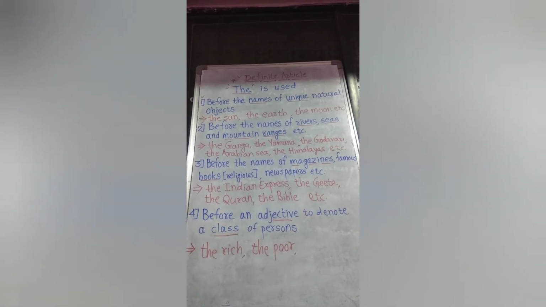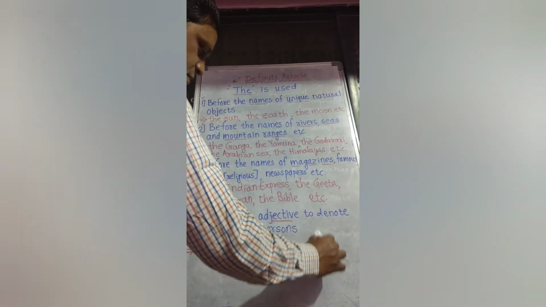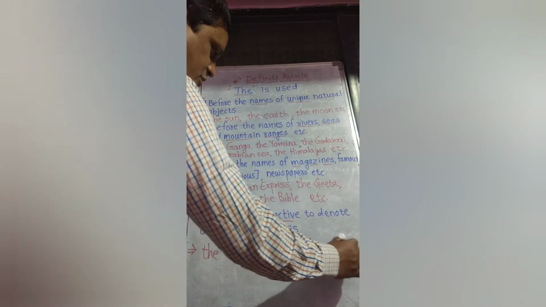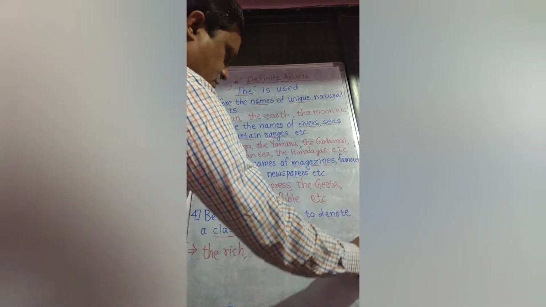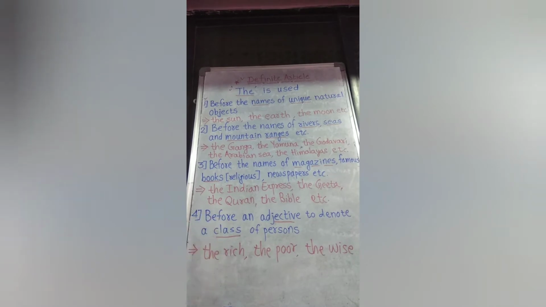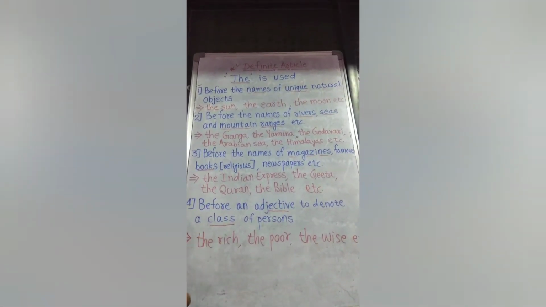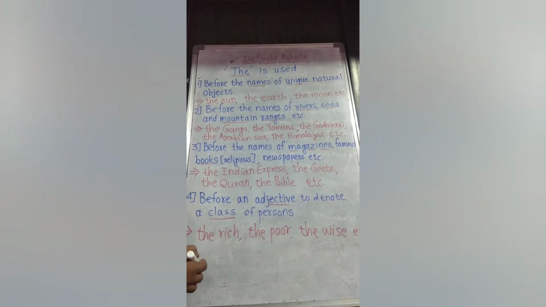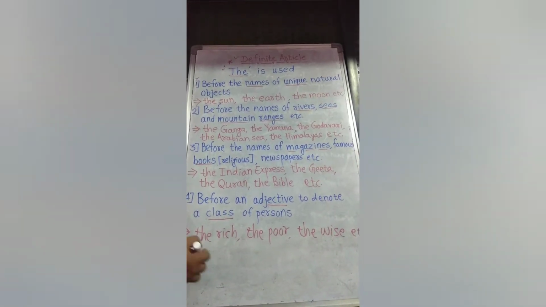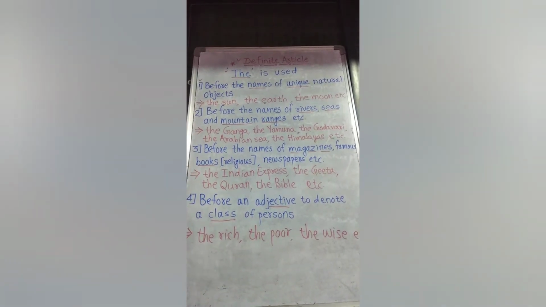It means all the poor people. The wise people, the intellectual people, it means the critics. It denotes the class of the persons. That's why we use the. So these are some rules. We are going to learn even some more rules to learn where the is used.